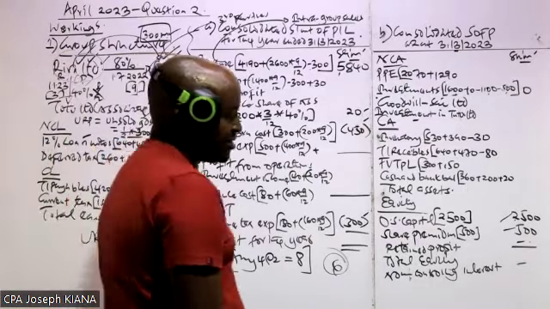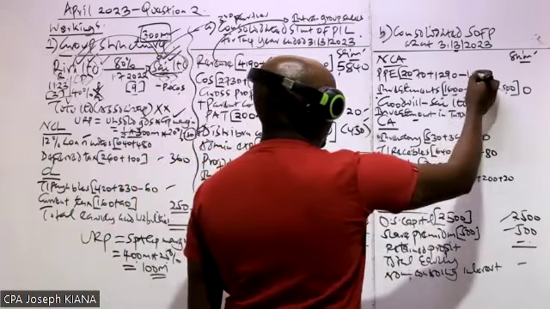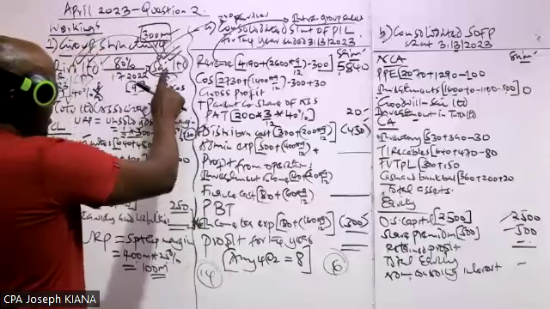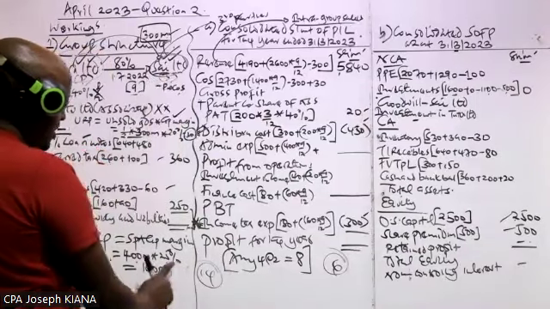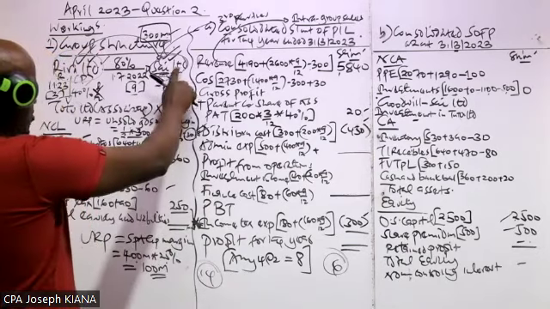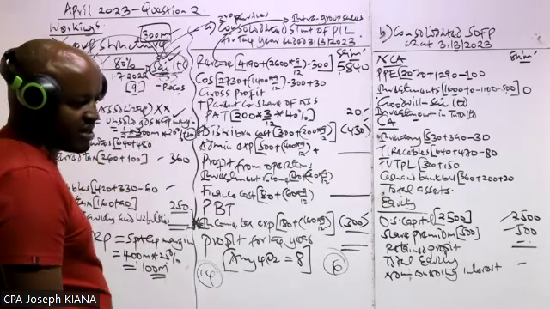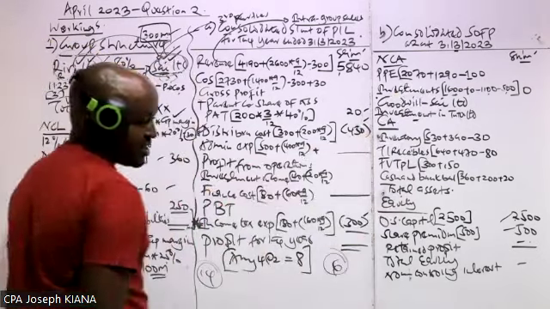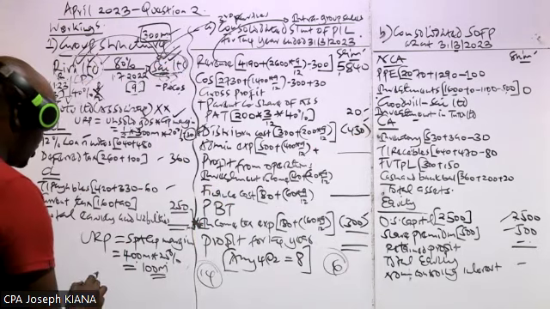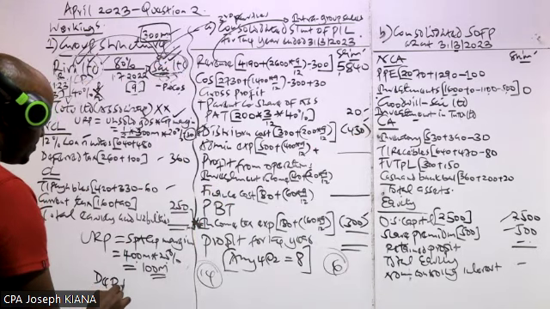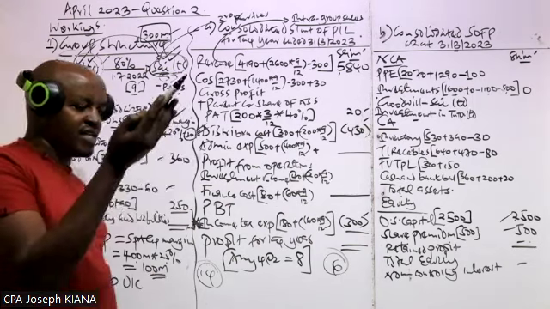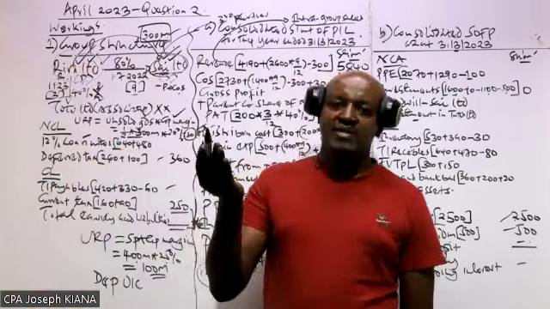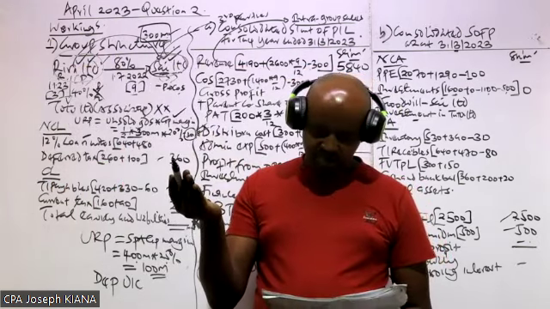So this 100 million, we come and we erase it from the group PPE, because we are saying the property, plant, and equipment of the buying company will be overstated with this, because this company will account for those goods at selling price. So its PPE will be overstated with this. So less that from the group PPE. And then we also need to compute now the depreciation overcharge. If the PPE of the subsidiary are overstated, that company will be overcharging depreciation.